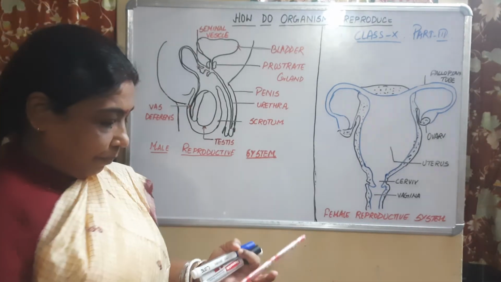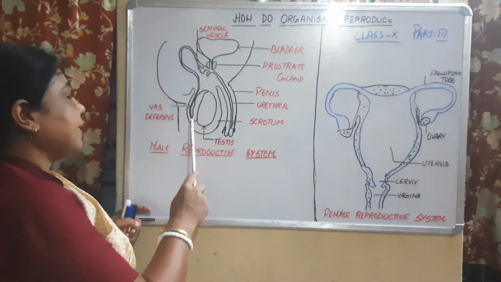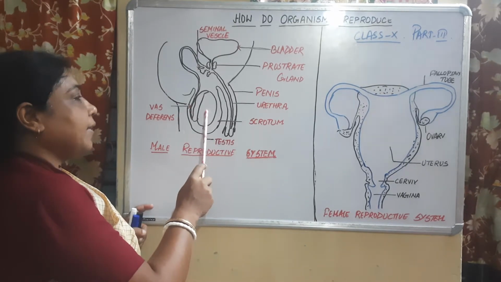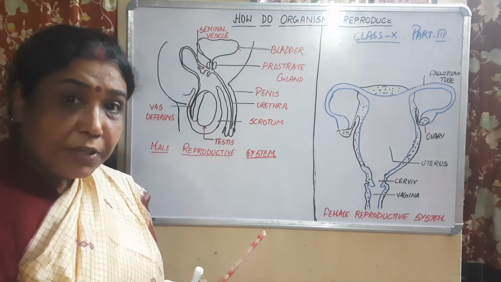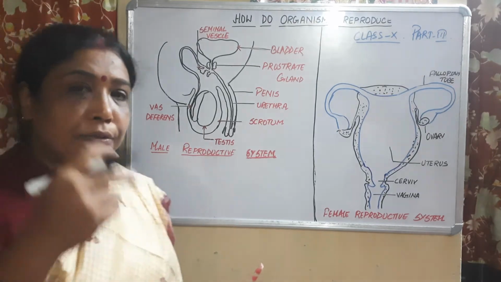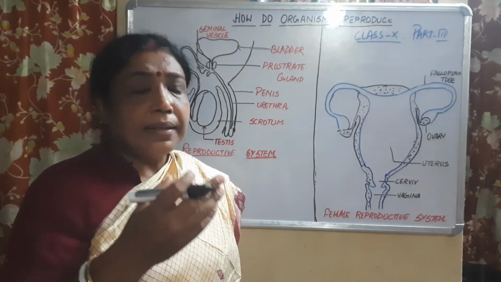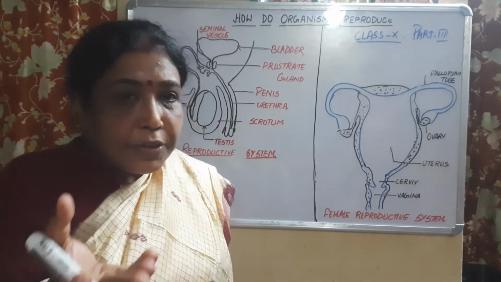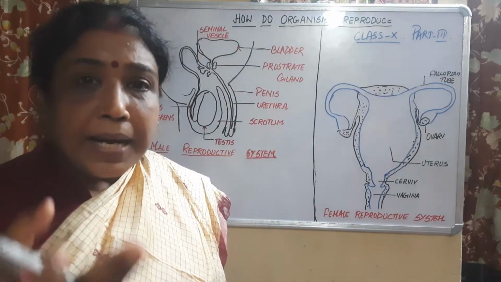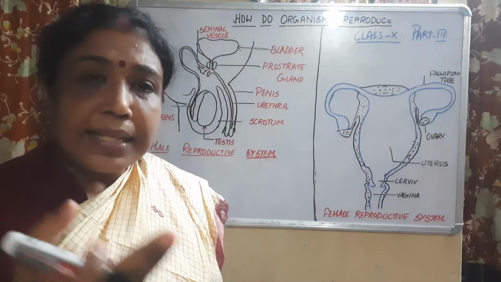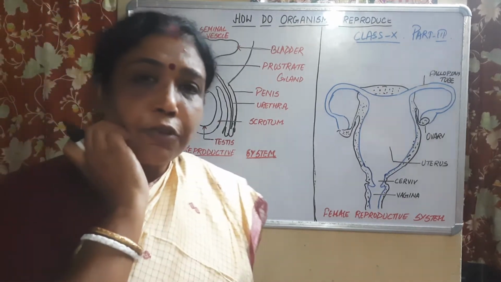Children, you see, the male reproductive system consists of a pair of testes. Now see about the primary sexual characters and secondary sexual characters. Primary sexual characters means the characters which are there from the birth.